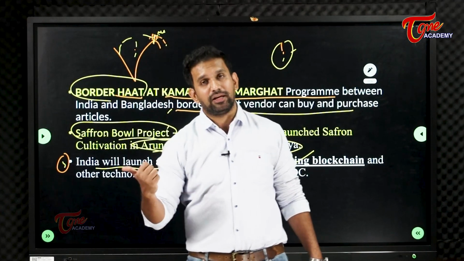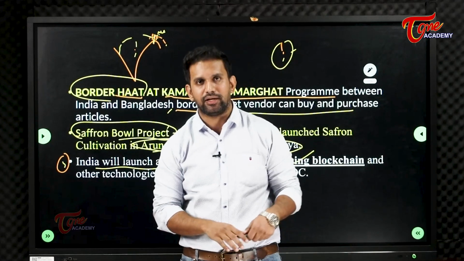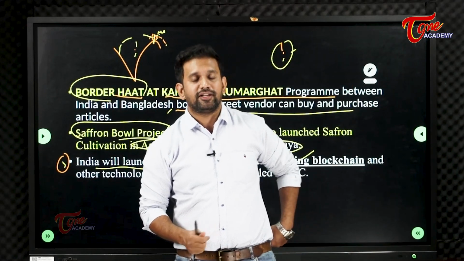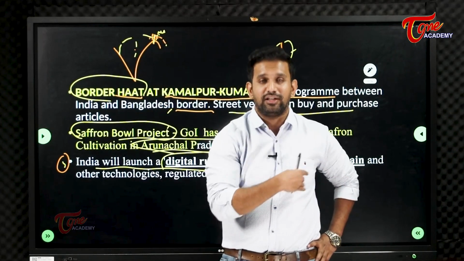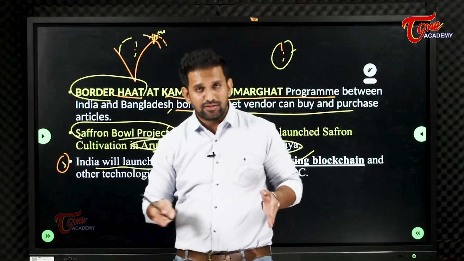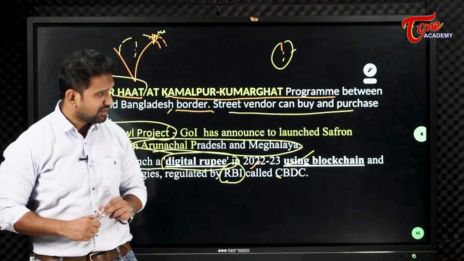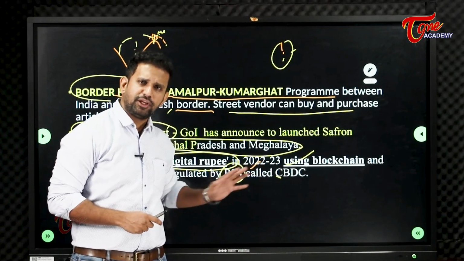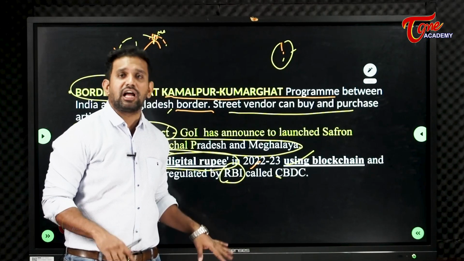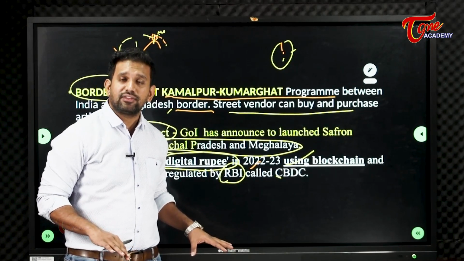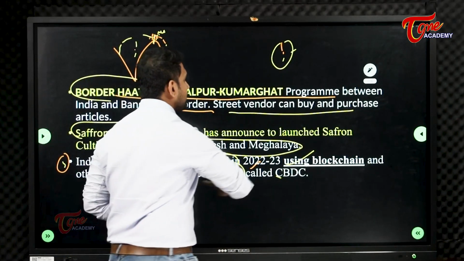Coins are minted by the Government of India in the minting compound. A compound is nothing but an area. We have one here in Hyderabad, near the backside of NTR Gardens, near the Secretariat. In between there is a lane where you have this minting compound. There the coins are minted. With regard to notes, except the 1 rupee note, all notes are issued by RBI. So RBI is the one which issues currency. That's why RBI is given the authority for this currency, CBDC, Central Bank Digital Currency.